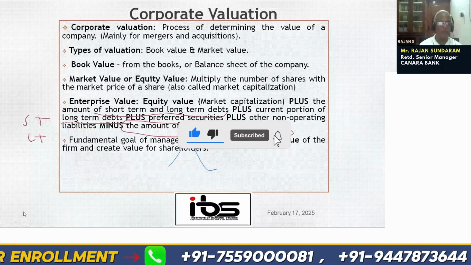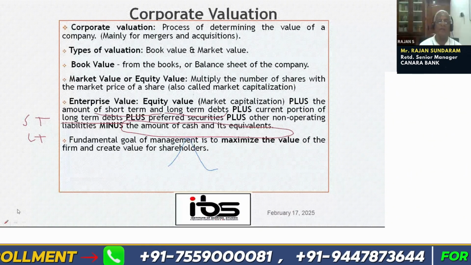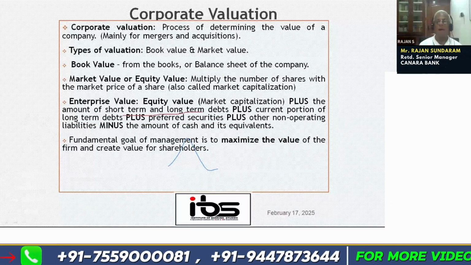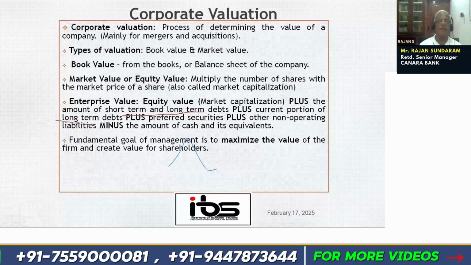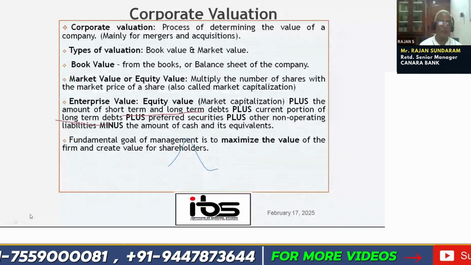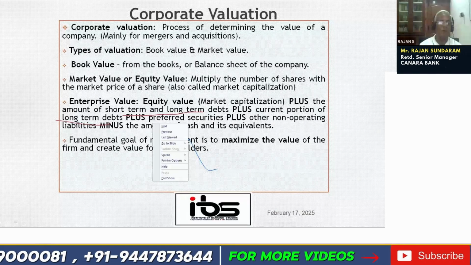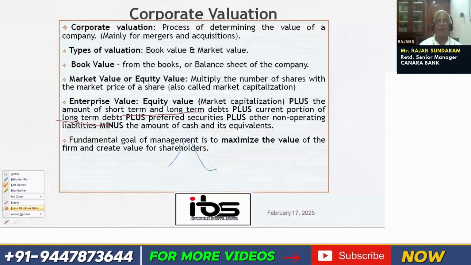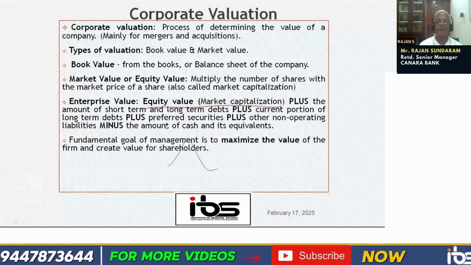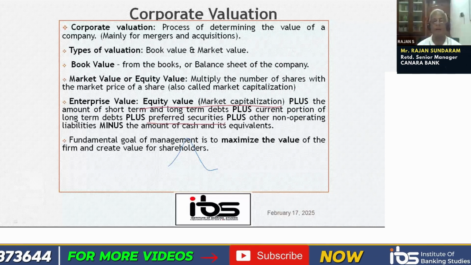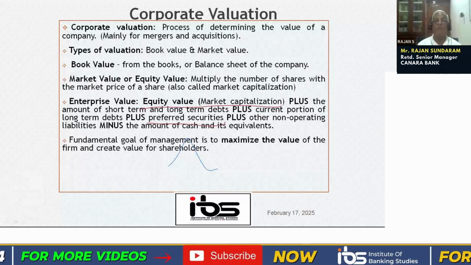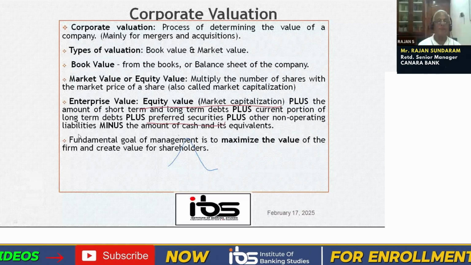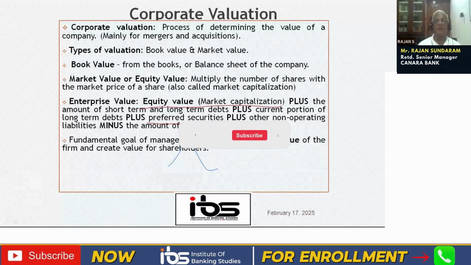Okay, friend. As I said, materially there is no difference between saying short-term and long-term debts separately and current portion of long-term debt separately. What we are doing here is, on the total liability side, we add everything. Equity value, from the market value of the market capitalization, we are adding. If preferred securities are there, here also the market value of the preference share capital we are adding. We are adding long-term debts and the current portion of long-term debts. From this, we are reducing the amount of cash and cash equivalents.